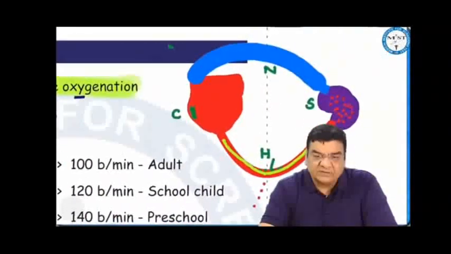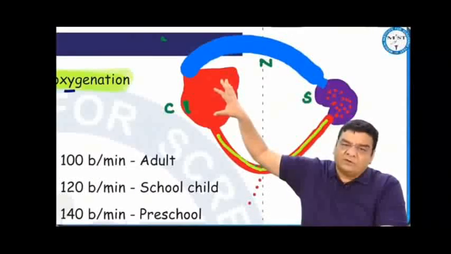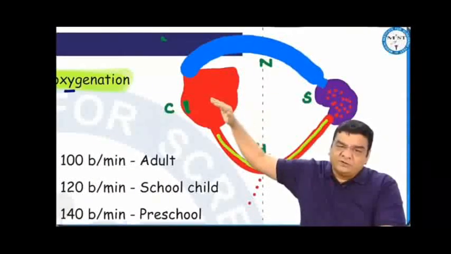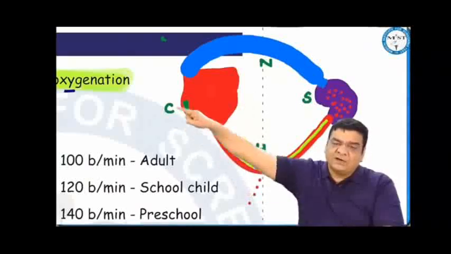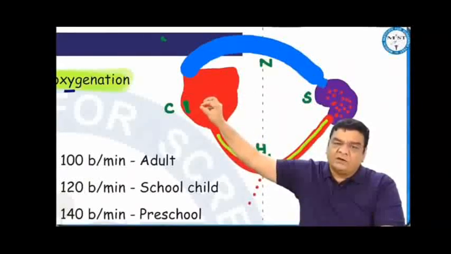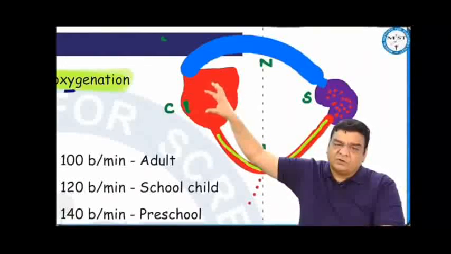If we try to understand the basic sciences, we know God has given us a wonderful heart to pump the blood to different parts of the body. But if this heart is not able to pump the blood, maybe because of injury to the heart, maybe because of collection of blood around the heart, that is pericardial effusion or cardiac tamponade, or maybe myocardial infarction where the heart is not pumping, that is cardiogenic shock. So the oxygen will not be going to the tissues.